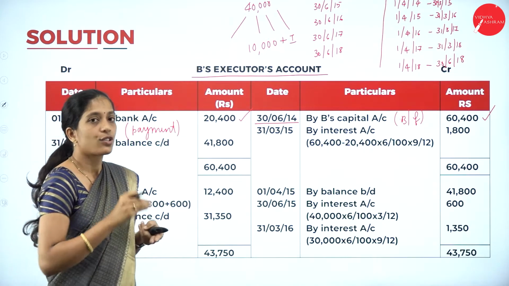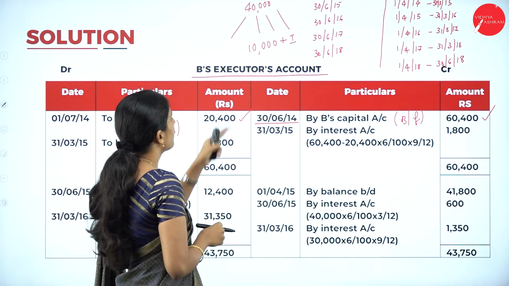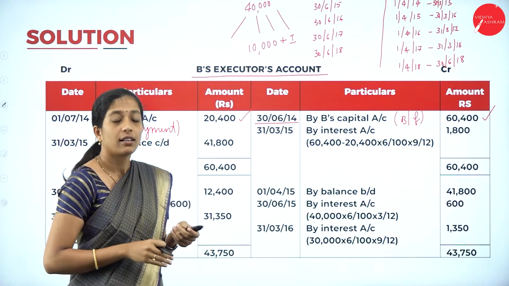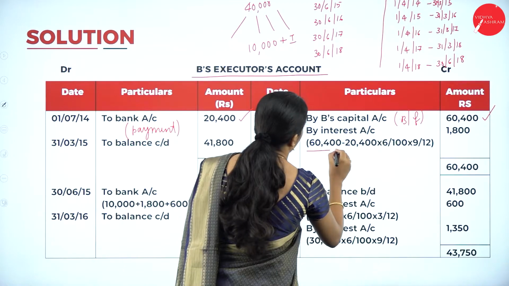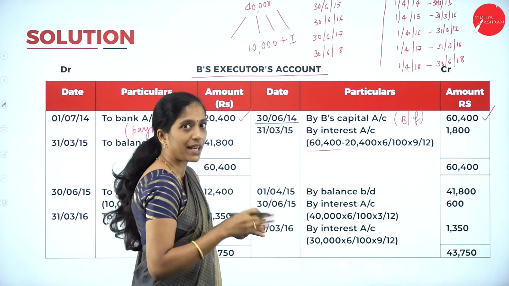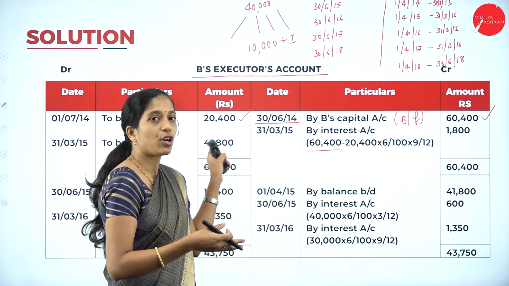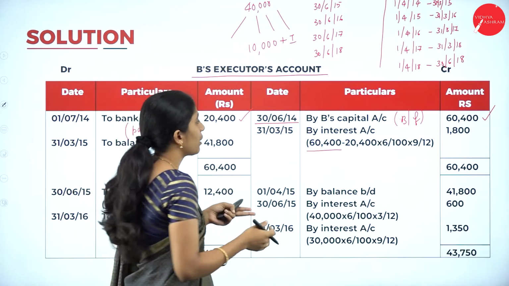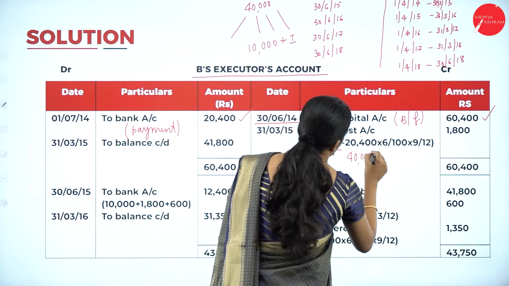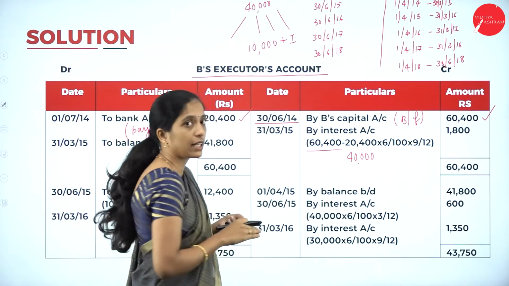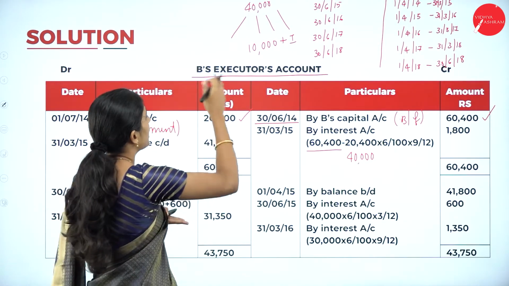interest, right? So what is the amount to be paid? The remaining amount to be paid is 40,000. That is 60,400, the total amount to be paid to the executor, minus the amount which is already paid, 20,400. So 40,000 is remaining. So upon this amount, we have to calculate interest, that is from the date of death.